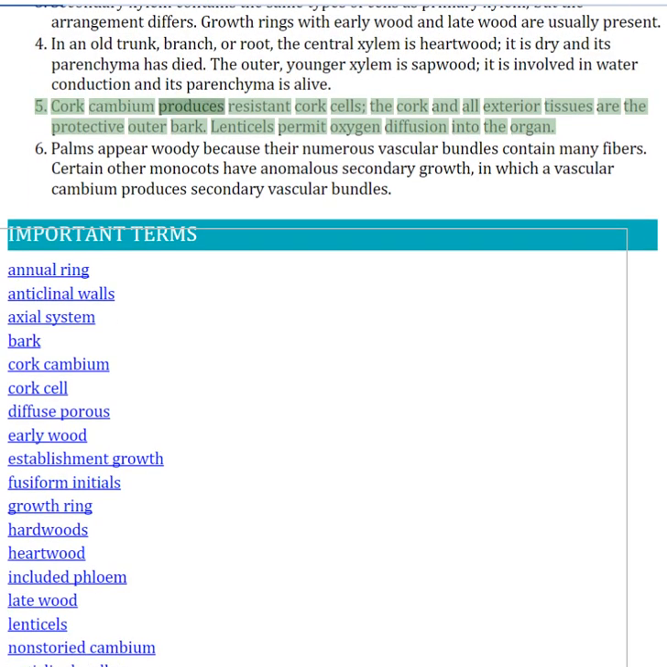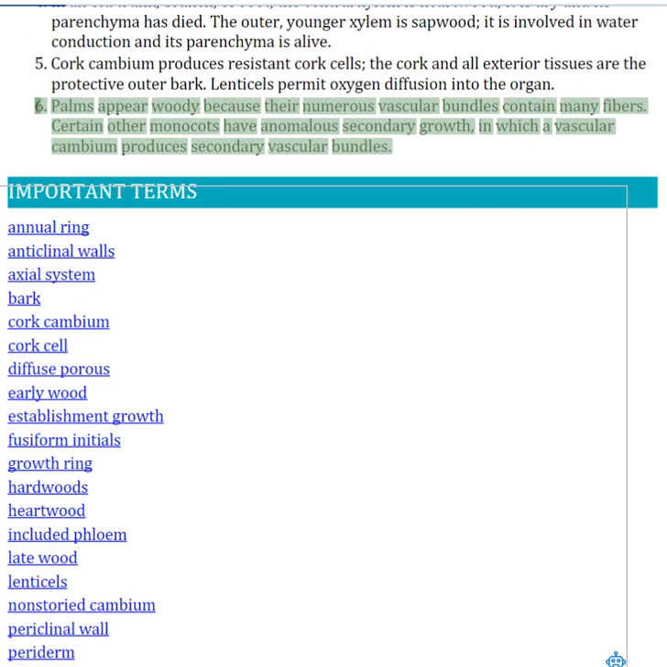5. Cork cambium produces resistant cork cells. The cork and all exterior tissues are the protective outer bark. Lenticels permit oxygen diffusion into the organ. 6. Palms appear woody because their numerous vascular bundles contain many fibers. Certain other monocots have anomalous secondary growth, in which a vascular cambium produces secondary vascular bundles.